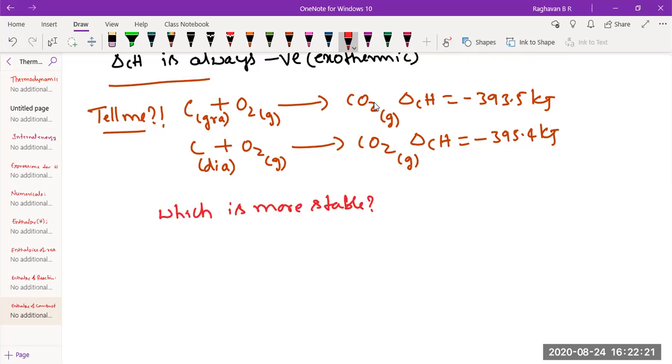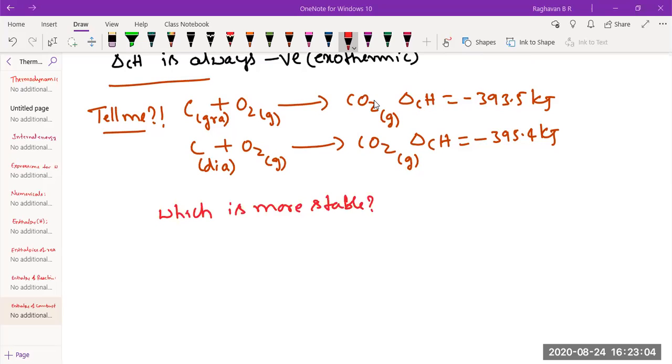Tell me then. Ruchit Simha. Mr. Pratham. Only Sanat. Sanat Kashyap. Yes, Mr. Saranga. What's your answer? I think it's diamond. Diamond is more stable.